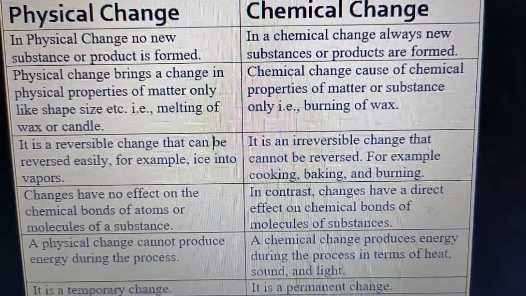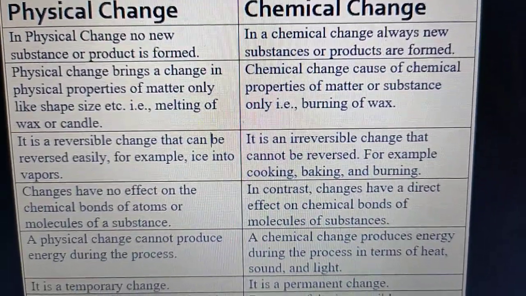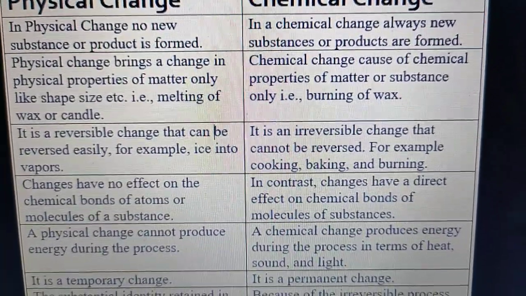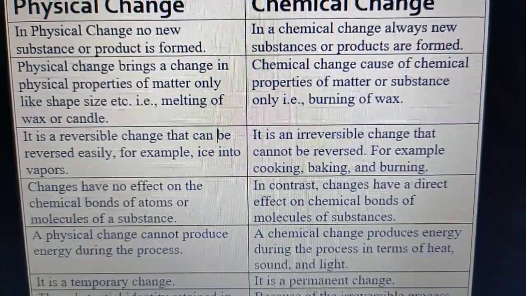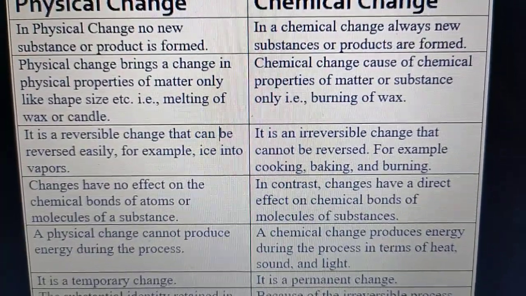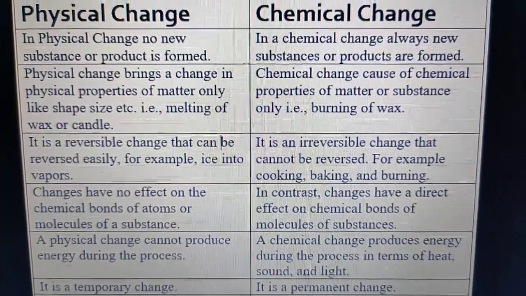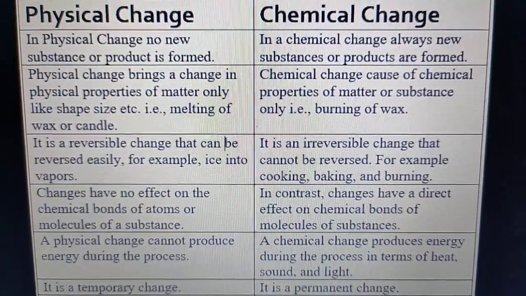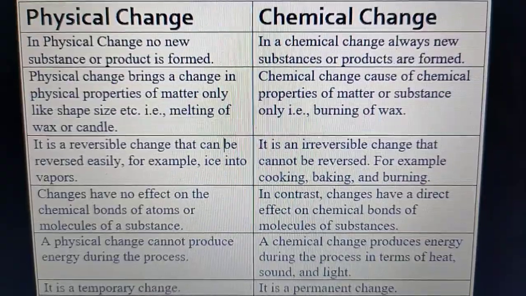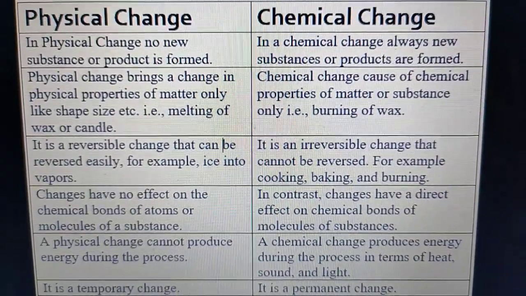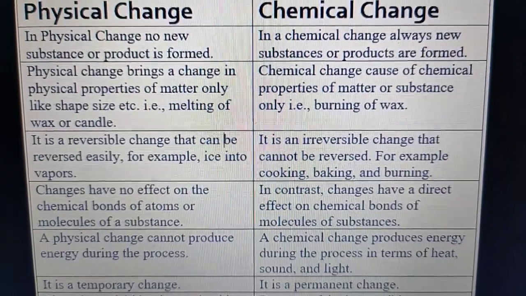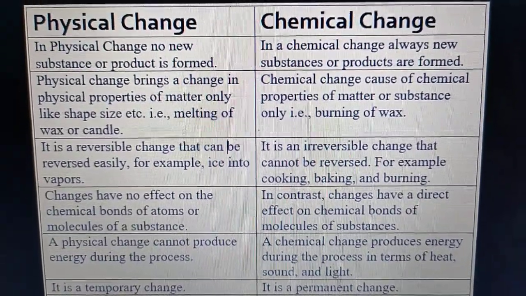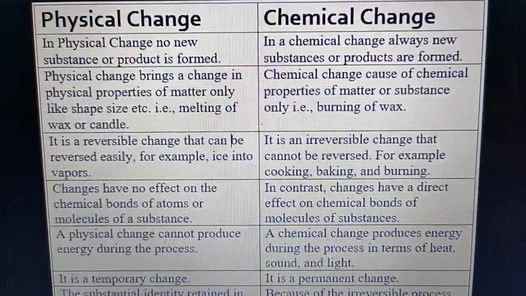Now the second point: physical change brings a change in physical properties of matter, like only shape, size, etc. Melting of wax or a candle is a physical change. Chemical change causes a change in the chemical properties of a substance, like burning of wax. In this, a chemical change occurs because a new substance is formed by burning of wax.